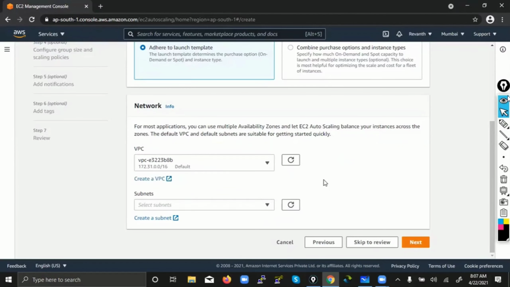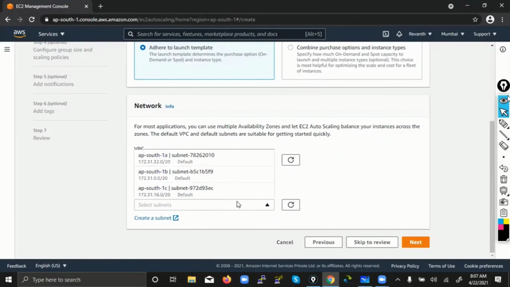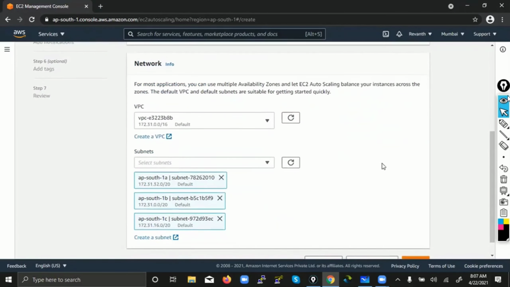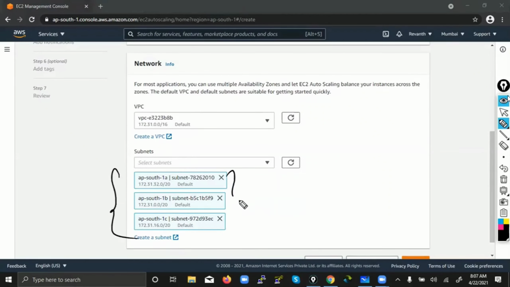So what it is asking is, okay Revan, I will definitely launch your web server. Do you have any specification? Do you want me to launch only in Chennai? Do you want me to launch only in Delhi or in Hyderabad? Like this. So what did I select? I have selected All, all the three. Can anyone let me know why I have selected all? Why did I not select only one availability zone?